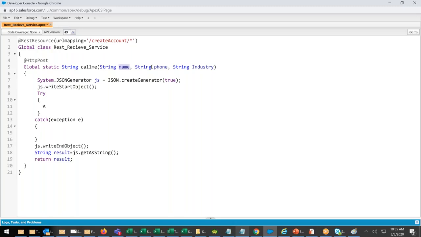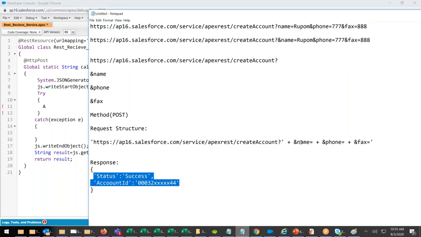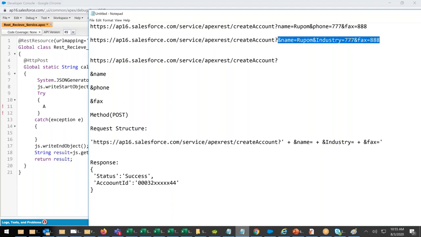So that try what? Somebody gave me the data, name, phone, industry in the URL. Right? Somebody gave me this. Name, phone, industry. Where? We are telling them to pass in the URL. Name equals this, phone equals this. Sorry, industry now. We are not taking phone, we are taking industry. Okay, let's take industry in the place of phone. Industry equals to banking.